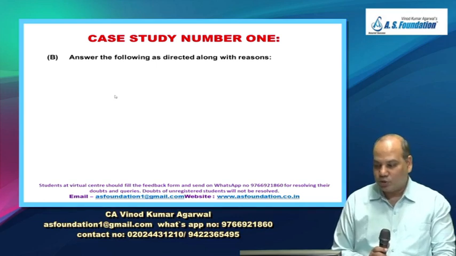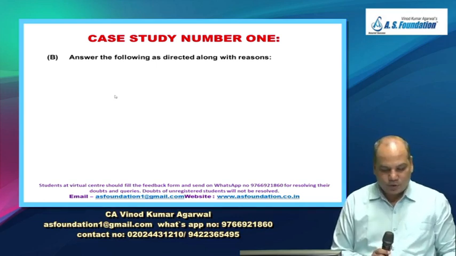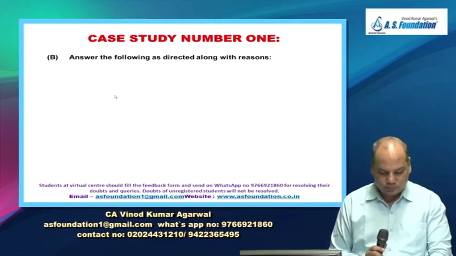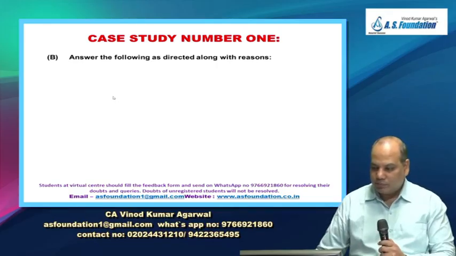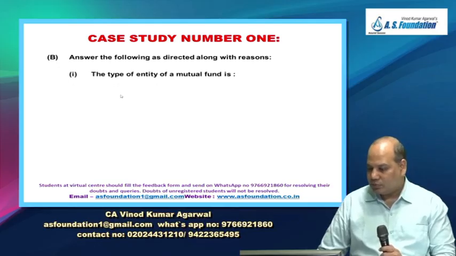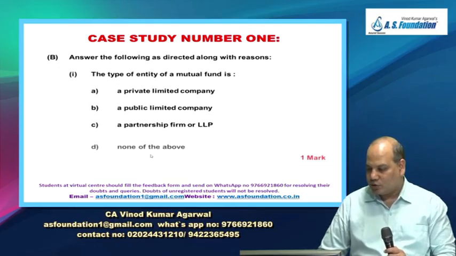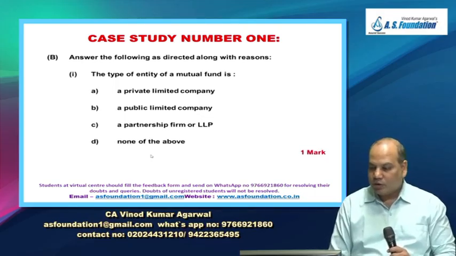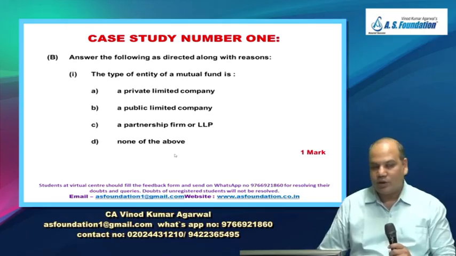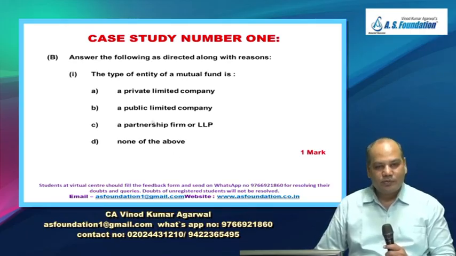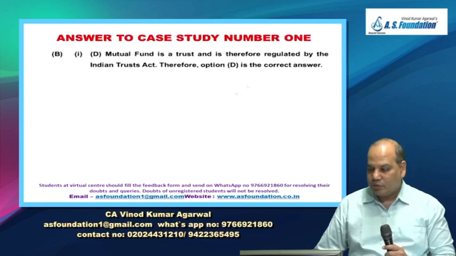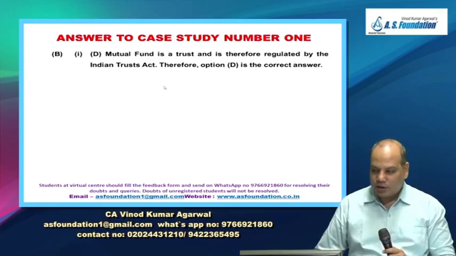Now case study part 2. This is easier. Answer the following as directed along with reasons. Part B. The type of entity for mutual fund is. Now this is an MCQ. So choose the right answer. Mutual fund is a private limited, public limited, partnership firm or LLP, or none of the above. None of the above. Why? Because mutual fund is a trust and is therefore regulated by the Indian Trust Act. So it is neither partnership nor company. D is the correct answer.